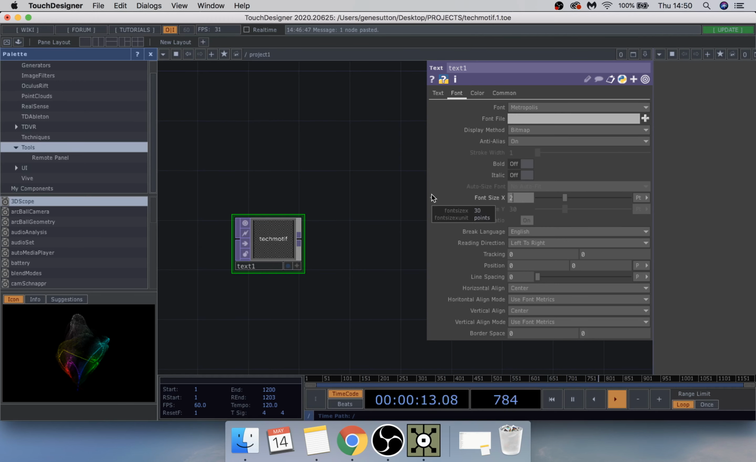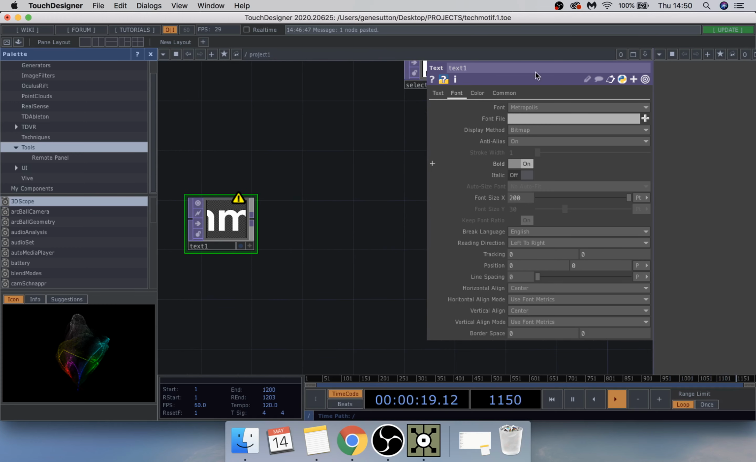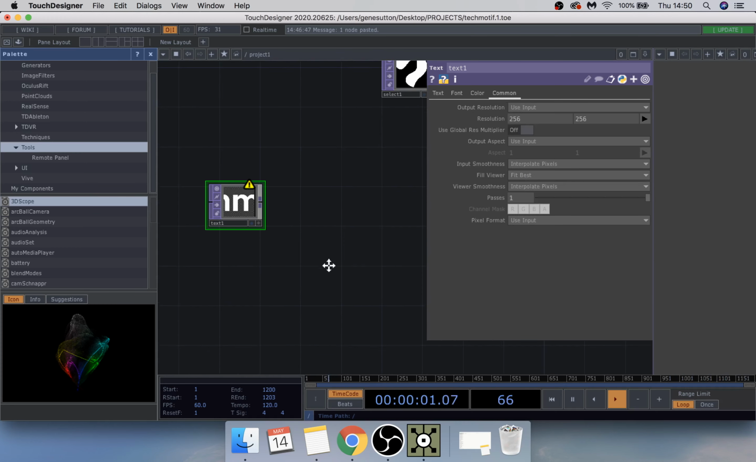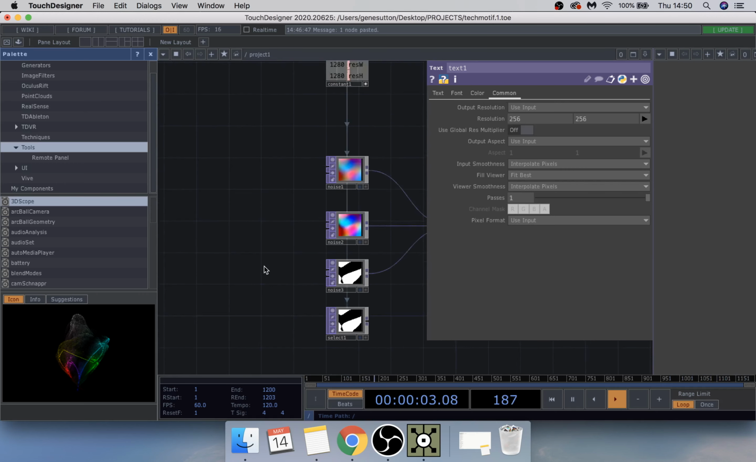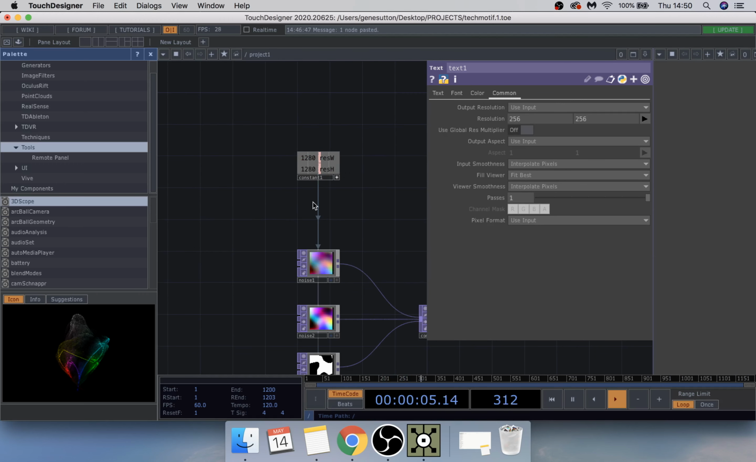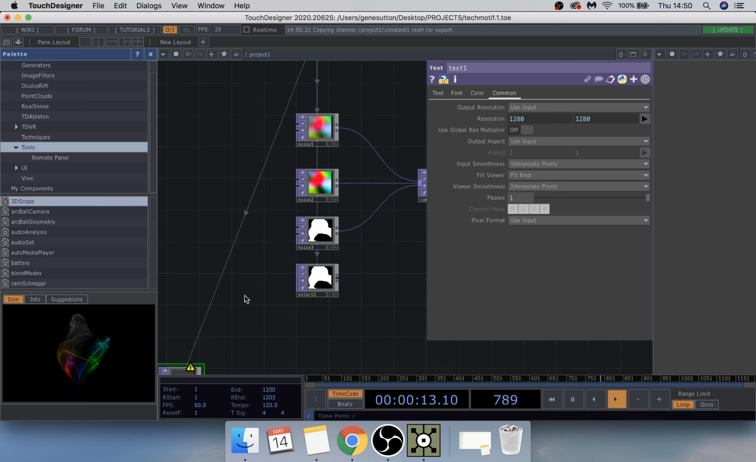On the X height, let me just change that to 200 and make it bold. Underneath the common, we're just going to use this again. So scroll up here, drag that one onto that, CHOP reference, height, CHOP reference. All good.